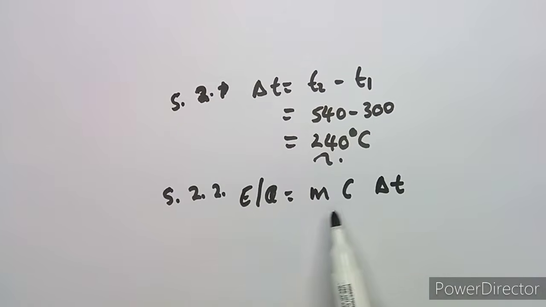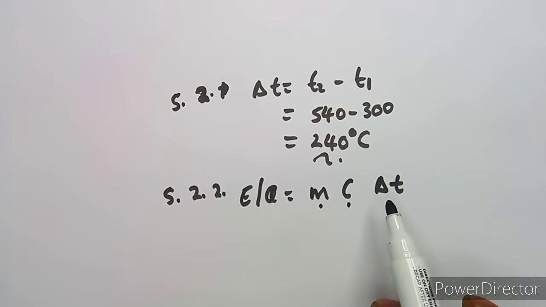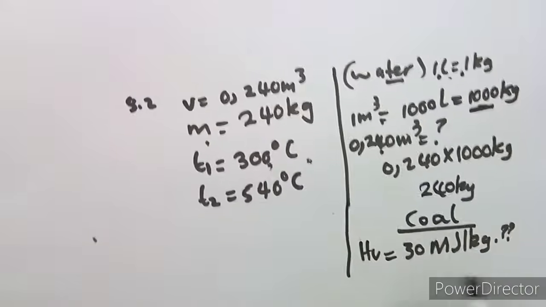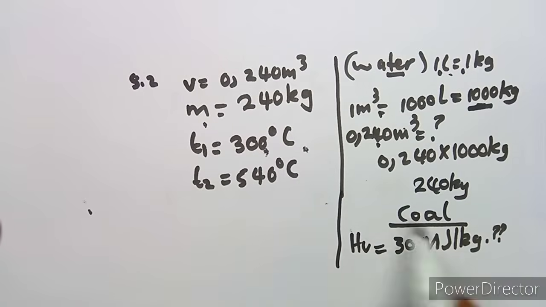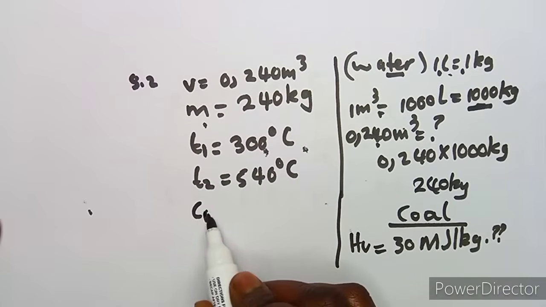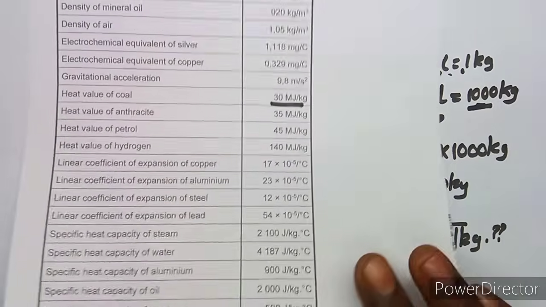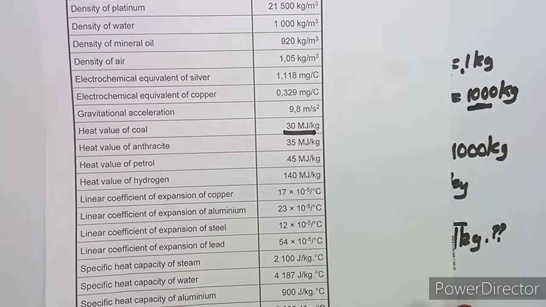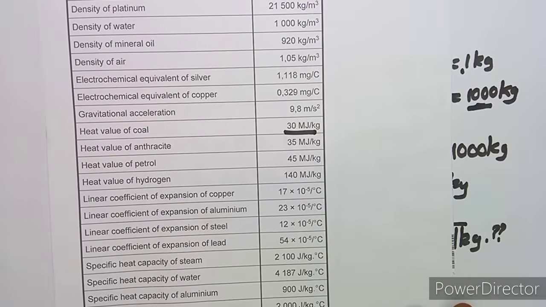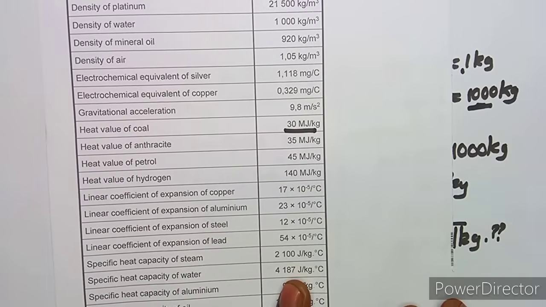So we're going to work with the mass of water and the specific heat capacity of water. So we need the specific heat capacity of water. From our information sheet, it's there.